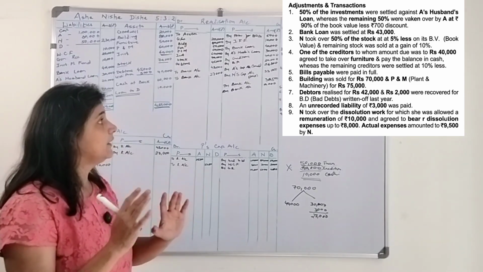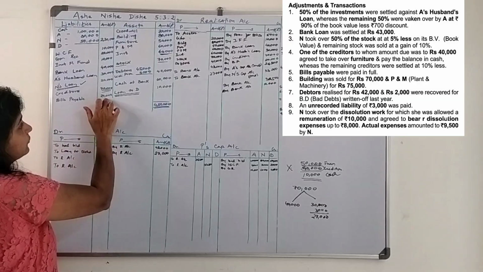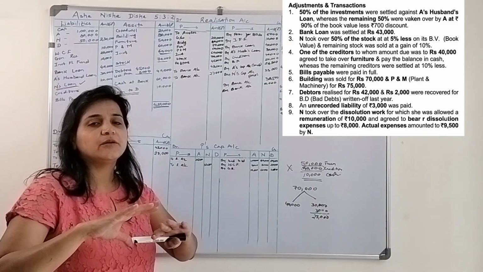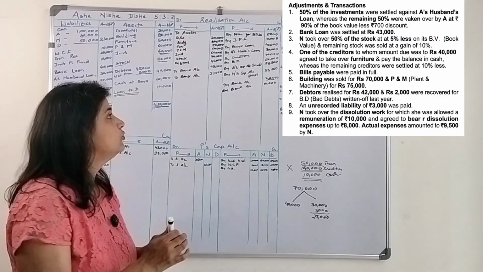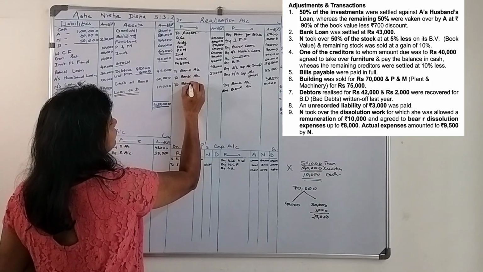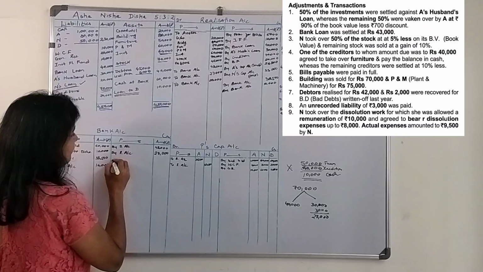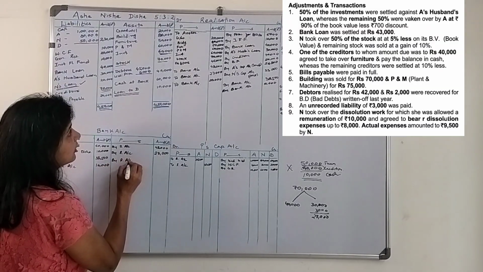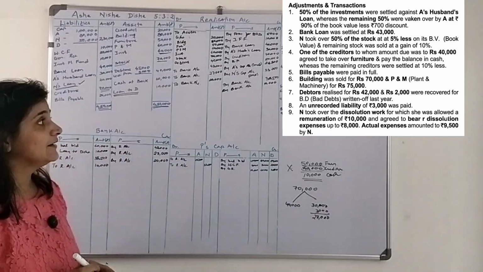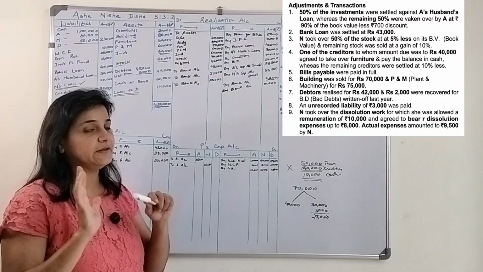Now what is the next transaction? Bills payable were paid in full. We paid the full amount to bills payable. How much amount was due to bills payable? 20,000. So what will be the entry? Money goes out from the business, realization account debit to bills payable account, to bank account, sorry, there is no bills payable account here. So to bank account 20,000 by realization account 20,000. Okay, got it.